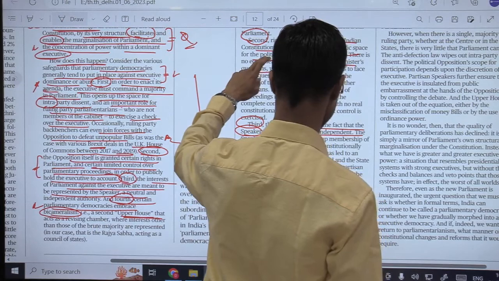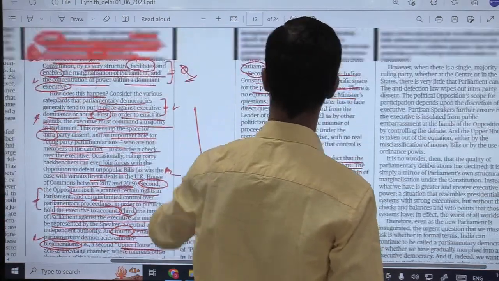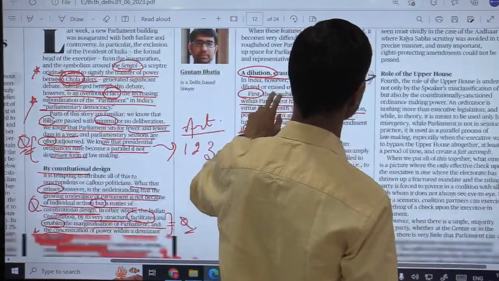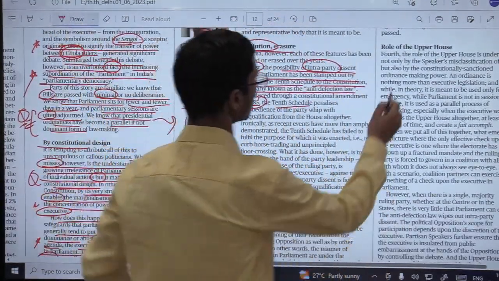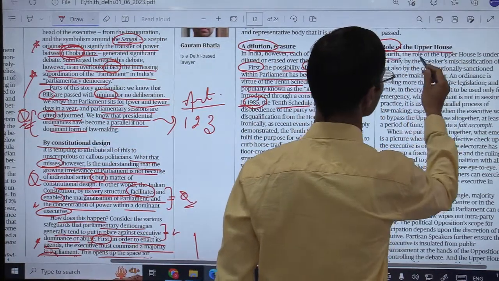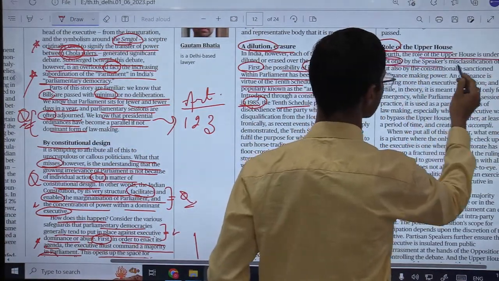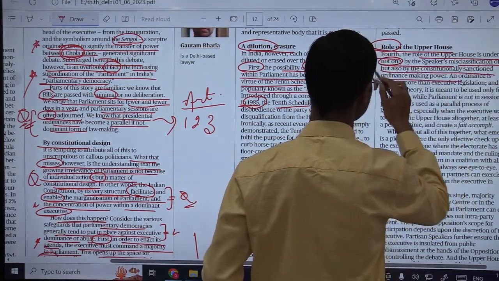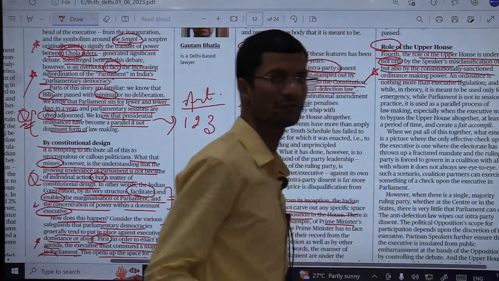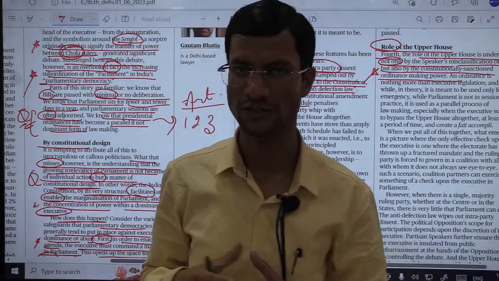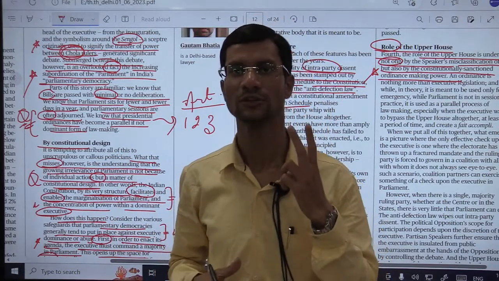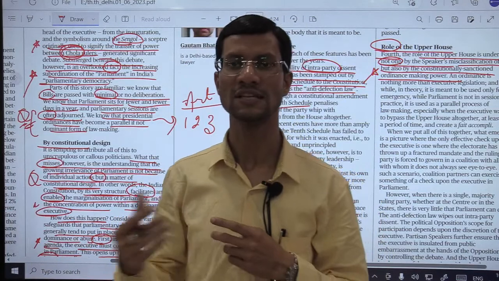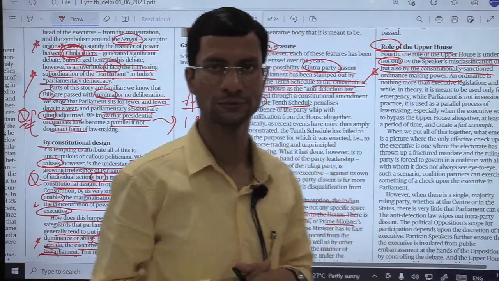Next and the last point he is covering, the fourth point of course, was related to Rajya Sabha. So the role of the upper house, fourth. The role of the upper house is undercut not only by the speaker's miscalculation of the bills but also by the constitutionally sanctioned ordinance making power of the president. So he is saying even in India, the role of the upper house, the Rajya Sabha, has been undercut by two things: the role of the speaker, especially with respect to money bills, and secondly, the ordinance making power of the president. Fine.